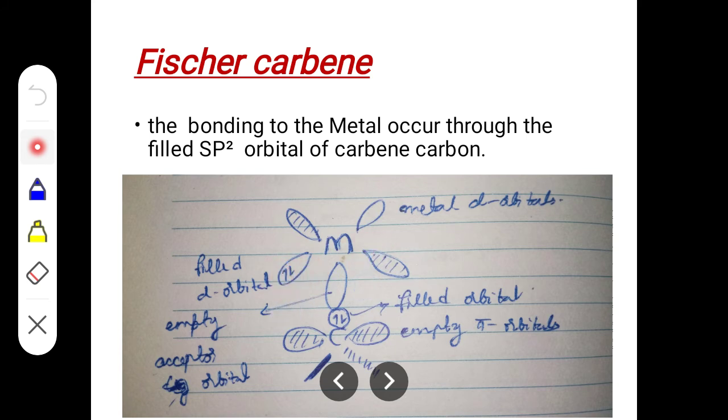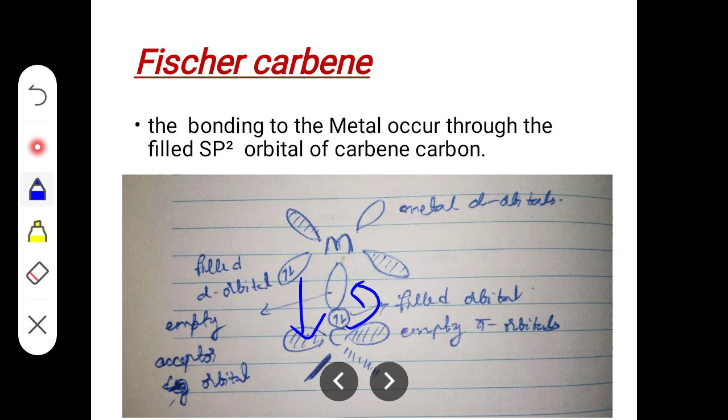Now what happens is that the filled orbital on the carbene carbon, here this one, will donate to the metal. While the filled d orbital on the metal will back donate its electrons to the empty p orbital on the carbon. Hence there is a formation of a double bond between the metal and carbon in a Fischer carbene.